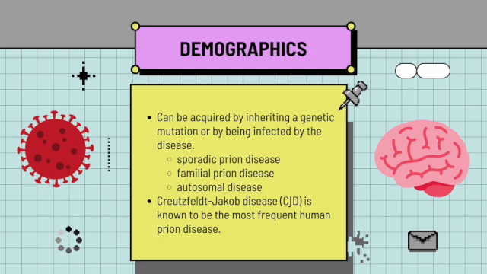Gerstmann-Sträussler-Scheinker syndrome, GSS, is a rare genetic human prion disease that occurs in 1 to 10 cases per 100 million population per year. GSS occurs as a familial prion disease. Fatal familial insomnia is an autosomal disease that is an acquired prion disease. Creutzfeldt-Jakob disease, CJD, is known to be the most frequent human prion disease. CJD occurs as a sporadic disorder.